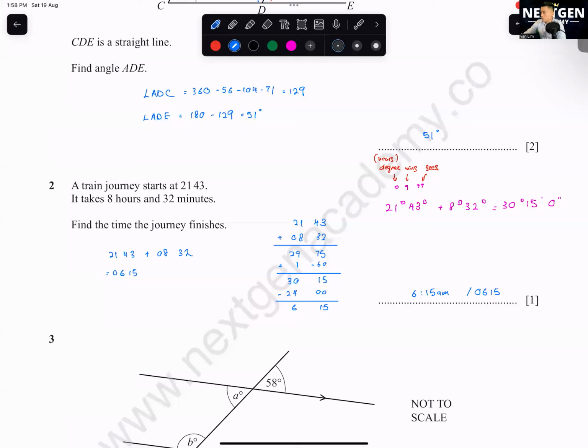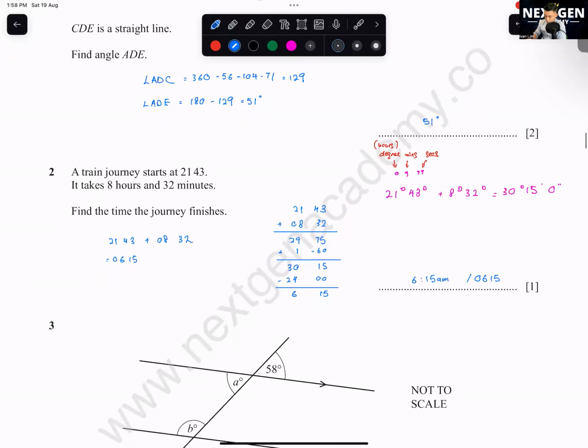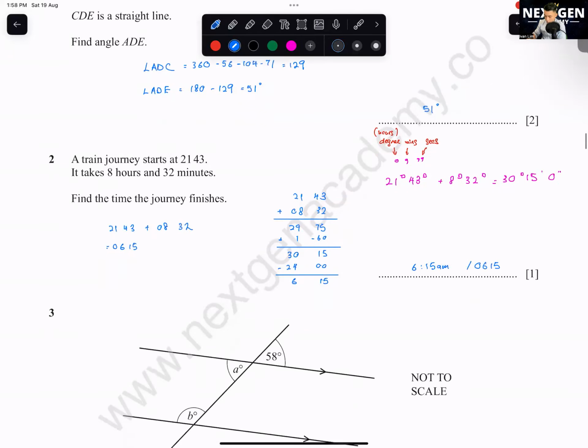Can we write this as working? Which one as working? Okay, actually this one you see 1 mark, don't need working. Okay, they don't expect you all to write any working actually. So you write whatever, also your answer correct, then correct already. Okay, you can use the marks to guide you all through also. Okay, let's go number 3.